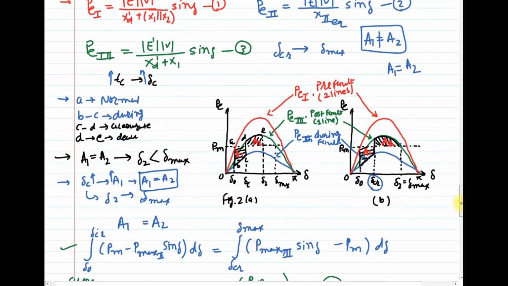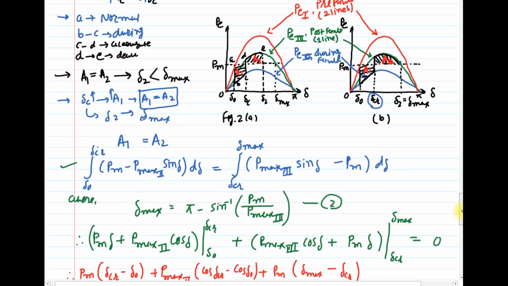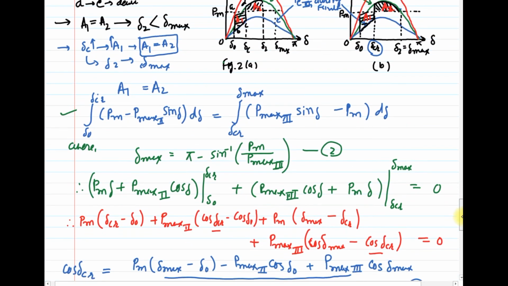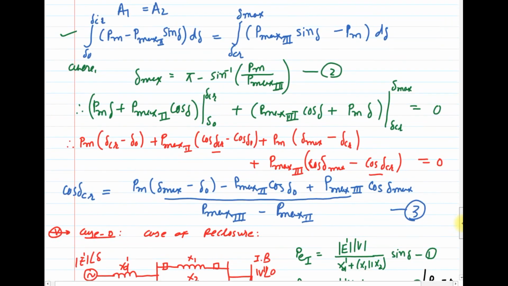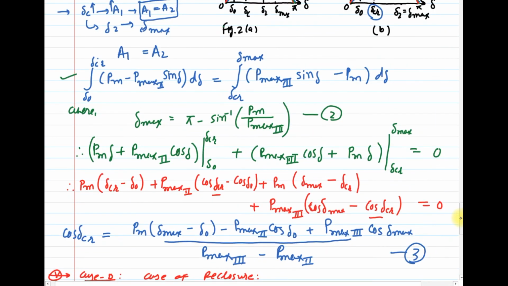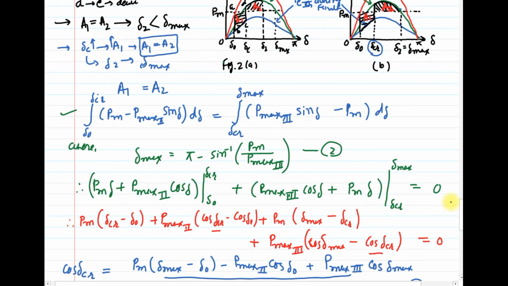Here in this case we calculate the critical clearing angle, which is useful, and we can conclude that if delta C is increased, that means the clearing angle is increased, the area A1 is increased, and we need to calculate a delta 2 such that A1 is equal to A2 for stable operating condition.